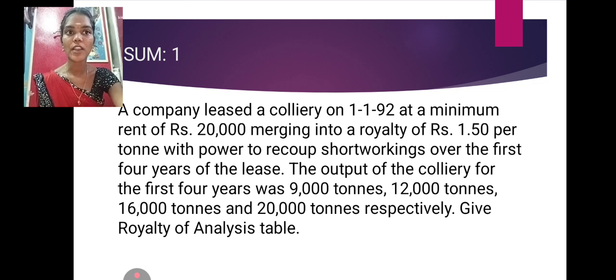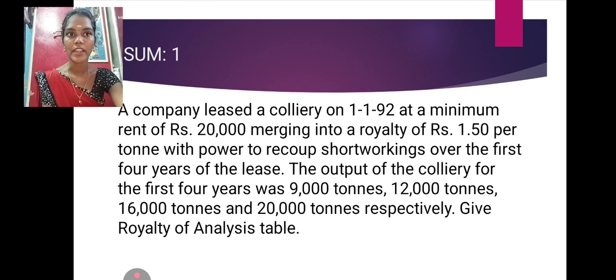The output of the colliery for the first 4 years was 9,000 tons, 12,000 tons, 16,000 tons and 20,000 tons respectively. Give the royalty analysis table.